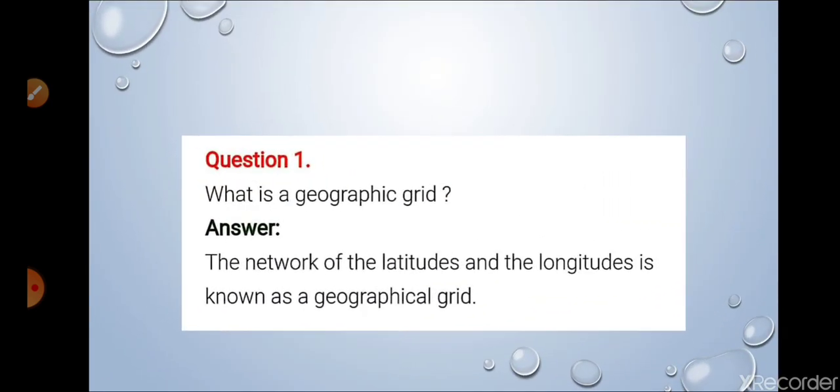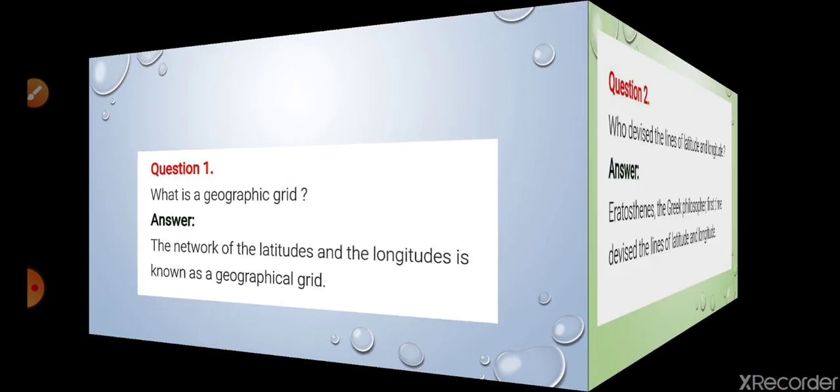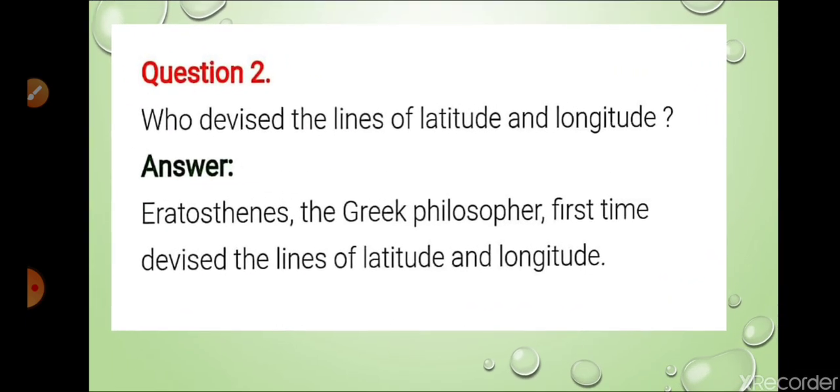So first question, what is a geographic grid? The network of latitudes and longitudes is known as geographic grid. So you can read this one. Second question, who devised the lines of latitude and longitude? So this answer is there on the screen. You can write that answer, Greek philosopher.